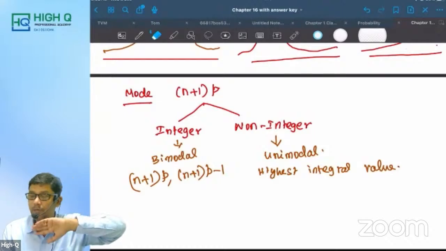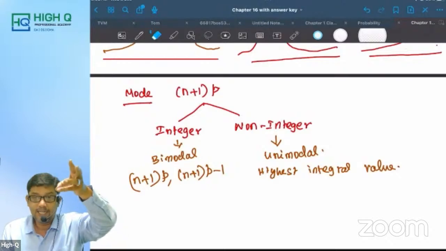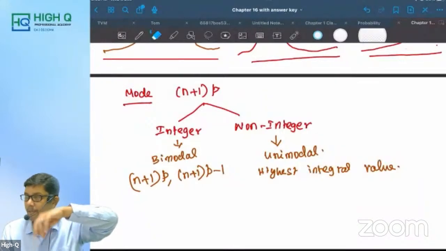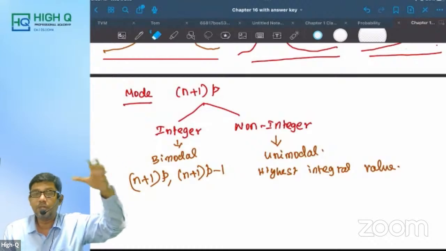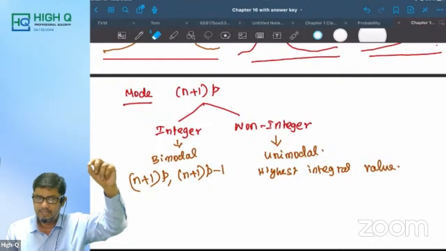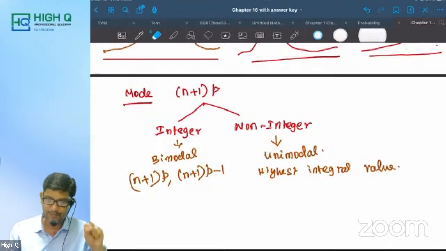Then after that, the trials are finite and independent. The trial has to be independent. Next, it is biparametric and it is a discrete distribution. Therefore, it has a probability mass function, which is nCx p power x q power n minus x. The mean is np and the variance is npq.